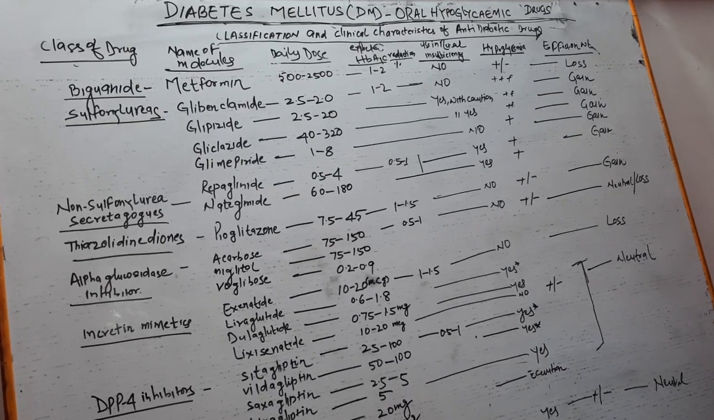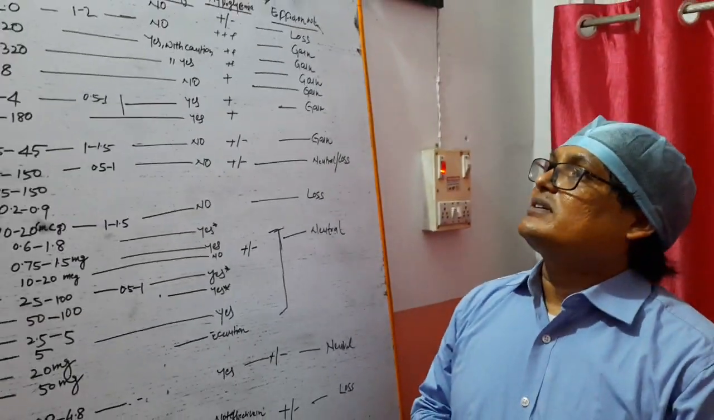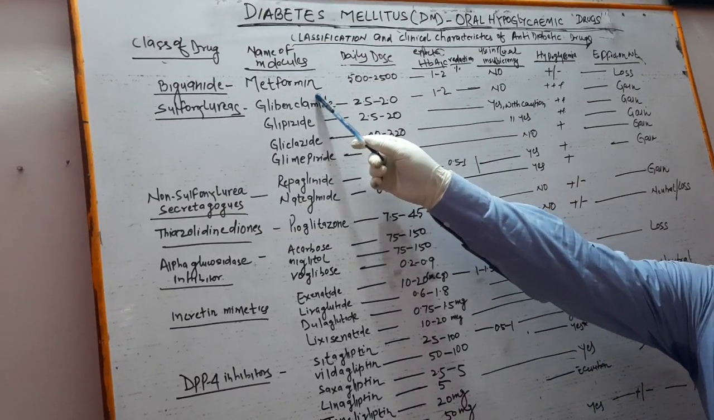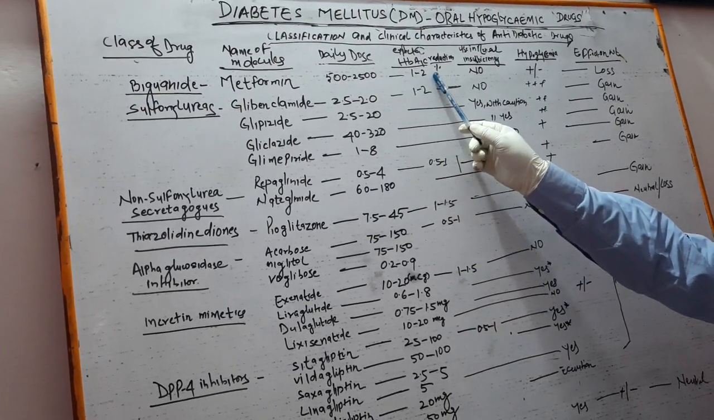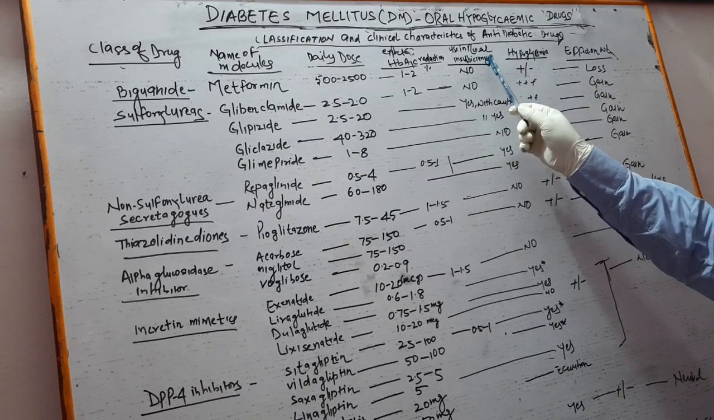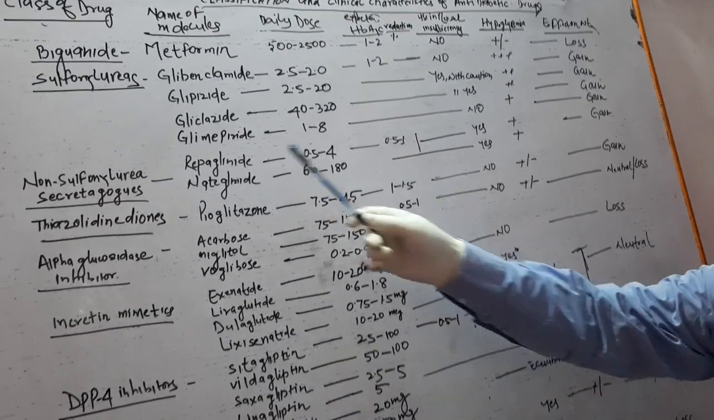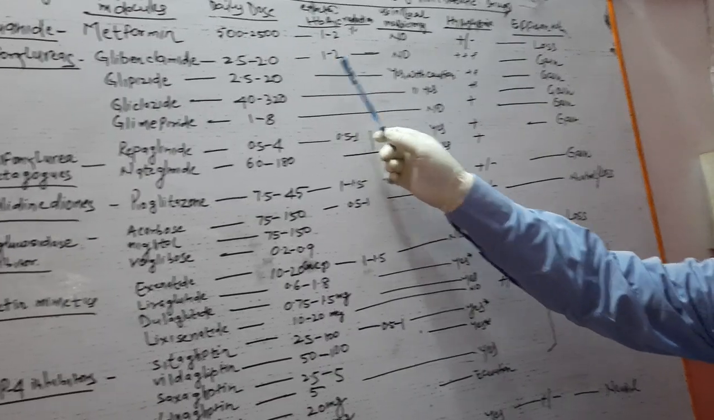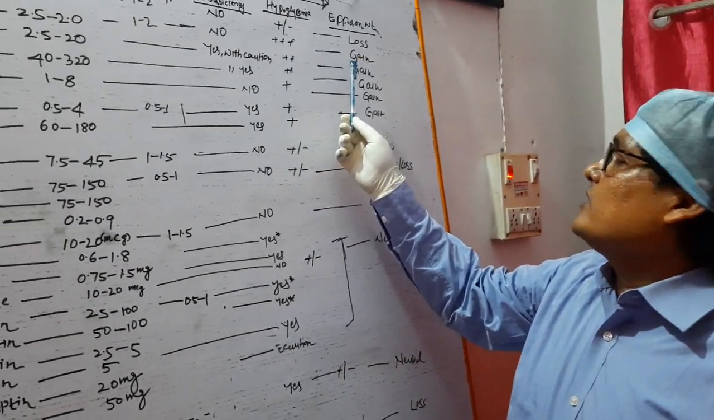So in this class we discussed diabetes mellitus and the different classes of drugs. In short, all the things are displayed here. For the biguanides, metformin's daily dose is 500 to 2500 milligram. Its HbA1c reduction is 1 to 2%. It should not be used in renal insufficiency, and the chances of hypoglycemia are very low. Similarly, with sulfonylureas, the HbA1c reduction is 1 to 2, and hypoglycemia is very common, and the effect on weight is also important.